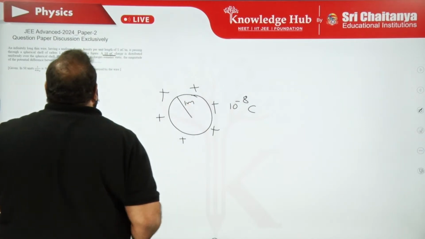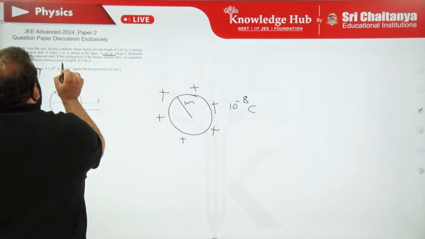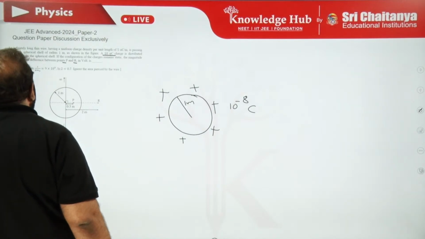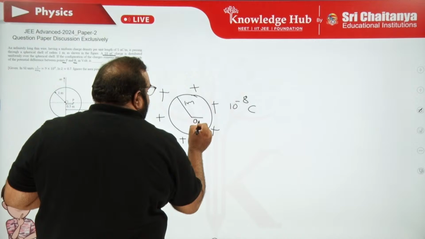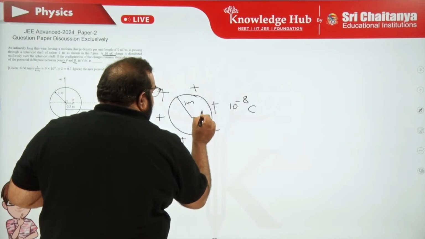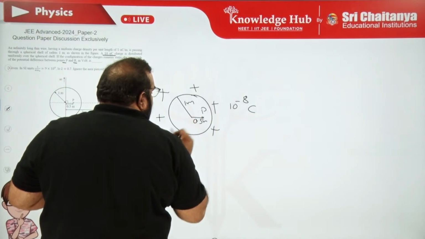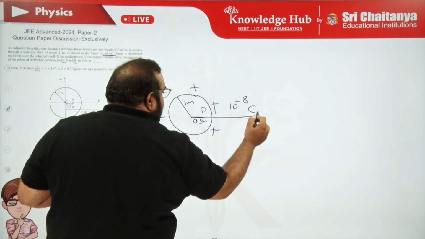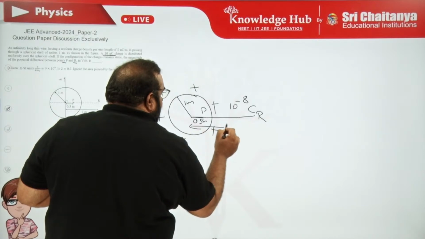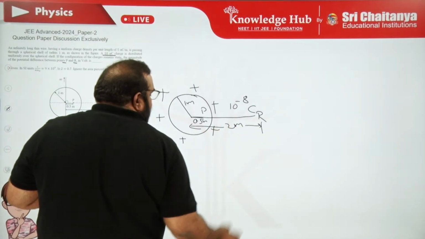Now there are 2 points, point P and point R. Point P is inside at a distance of 0.5 meters, like half. This is point P. And another point, that is R, which is outside at a distance of 2 meters. That's one thing clear.